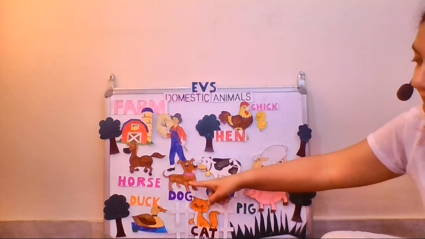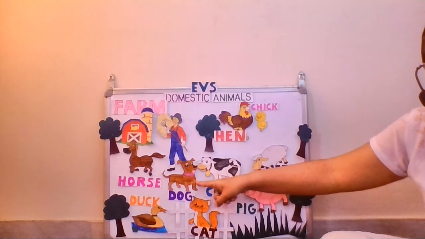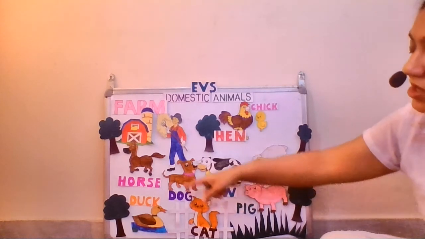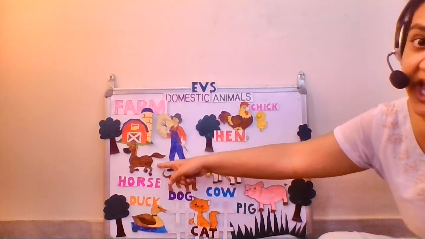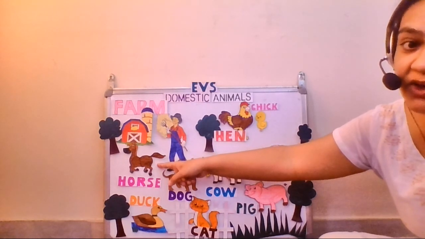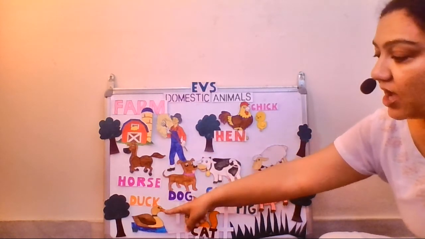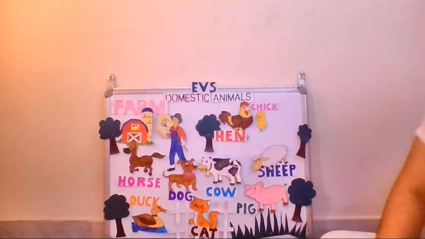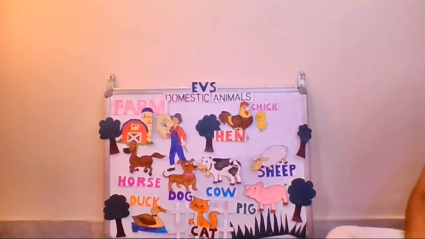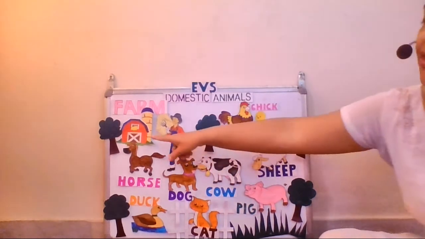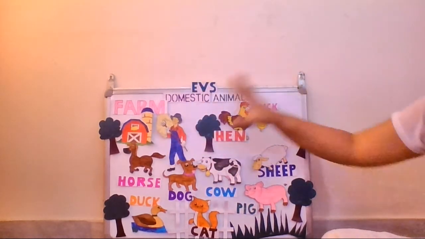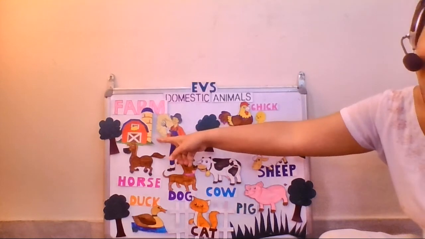And we have man's best friend, the dog, who goes bow wow. Then we have the horse. He helps us carry things and he goes neigh neigh neigh. And we have the duck, which swims in the pond and it goes quack quack quack quack. And all these animals, they live in a farm. You find all domestic animals on a farm.